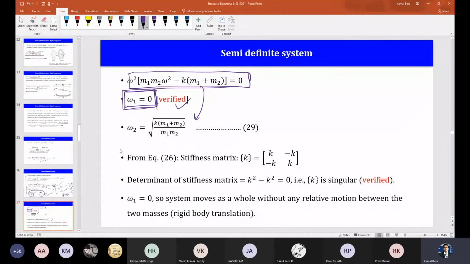And the stiffness matrix in this case is k, minus k, minus k, k. Again, if you take the determinant, it is 0, so it is also verified. So omega 1 equal to 0 means the system moves as a whole without any relative motion between the two masses. In this case it is the rigid body translation, that is, the two masses are moving together.